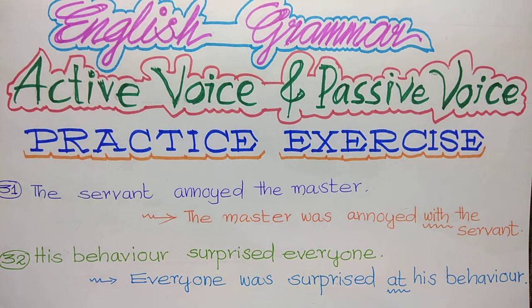Welcome to the home of English and the seventh and the last part of English grammar session, active and passive voice. So far, we have learned voice, to be forms, hints and rules for making passive voice. In the last class, we discussed 30 typical questions. In this lesson also, let's discuss 30 more questions.